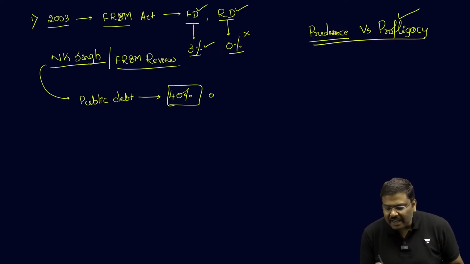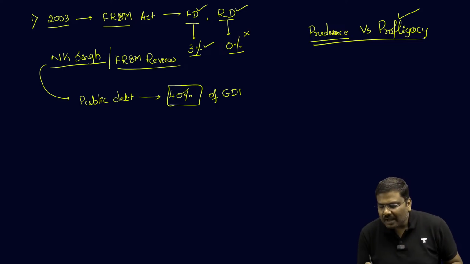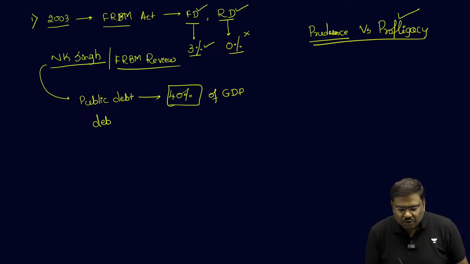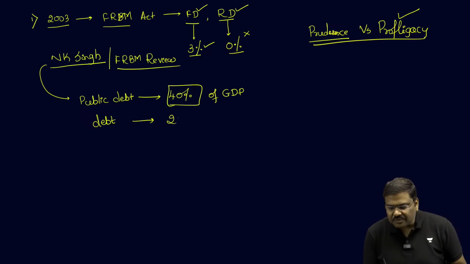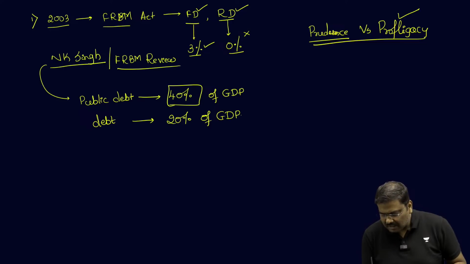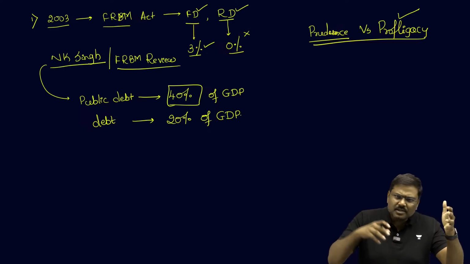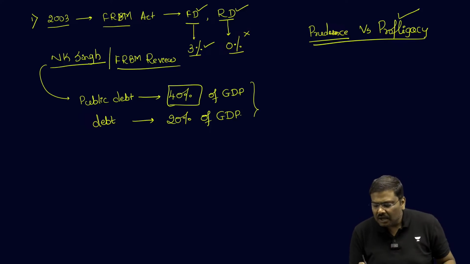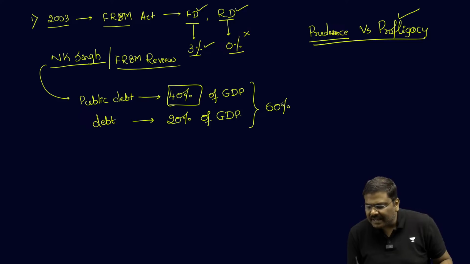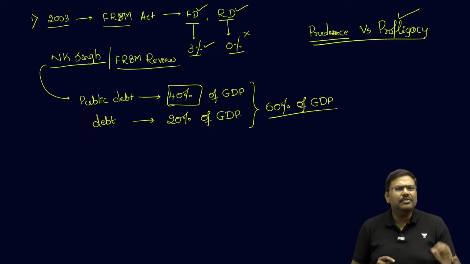of GDP, and of the states we should reduce the debt. For the states, we should reduce the debt to 20% of GDP. Essentially, the overall debt, the center as well as the states, the overall debt should be reduced to 60% of GDP. We should reduce the overall debt to 60% of GDP.